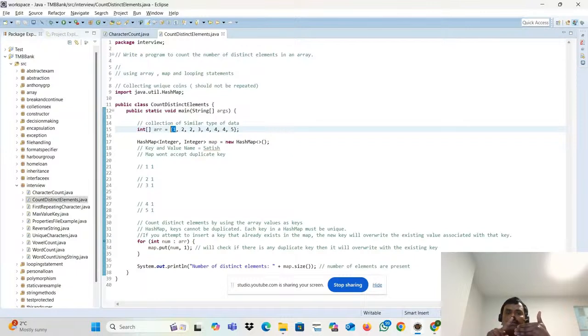Is there any third? No. First and third element, any duplication? No. Is there first and fourth element duplication? No. Then what you have to do is add this element to that list. Go to the second element, compare it, and keep on adding into the array or list. No issue. It's a kind of comparison. That's all. But I would say this is a very easy way, and with collections it will happen in a single line.